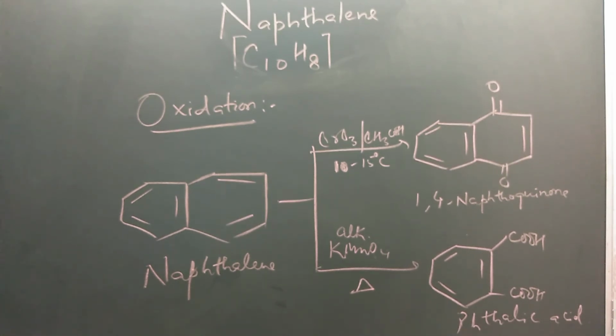So this was regarding the chemistry of naphthalene. I hope you understood. You can expect one question, particularly on the electrophilic substitution reaction or oxidation. Naphthalene is an important aromatic compound. Its formula is C10H8, and we have seen a lot of reactions of naphthalene today. The electrophilic substitution reaction is the main reaction which naphthalene undergoes. It resists addition reaction, but less so as compared to benzene.